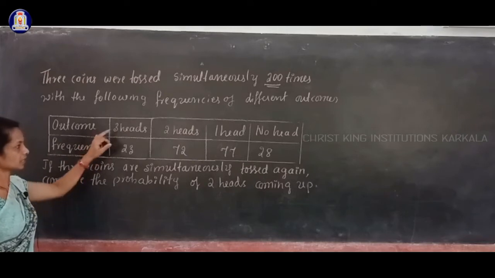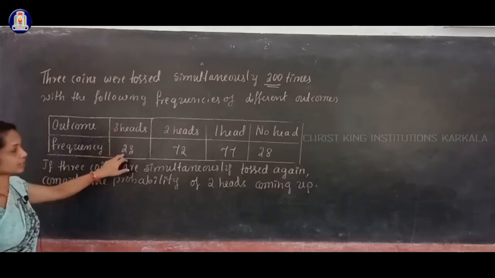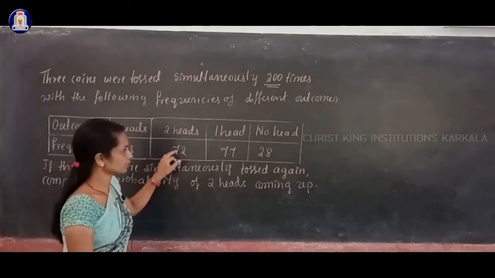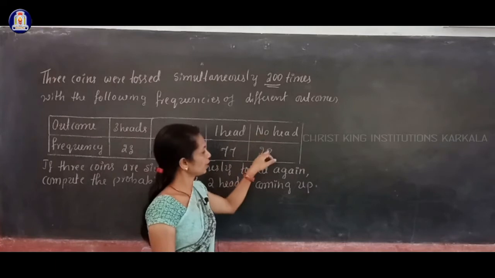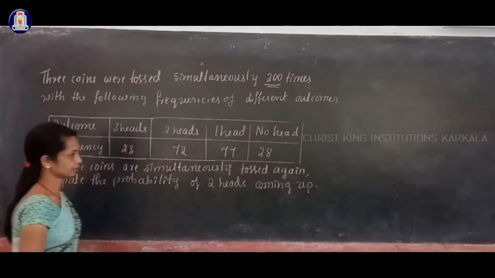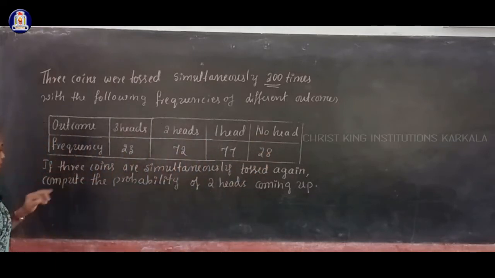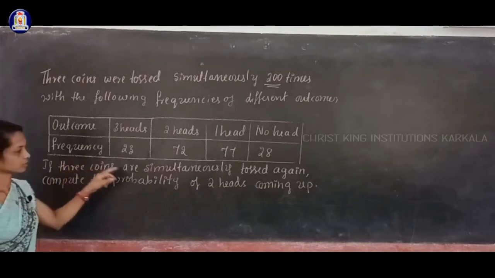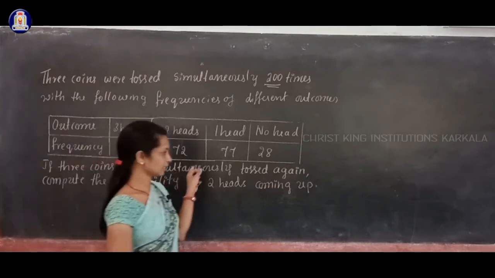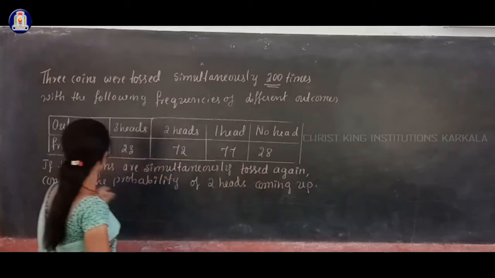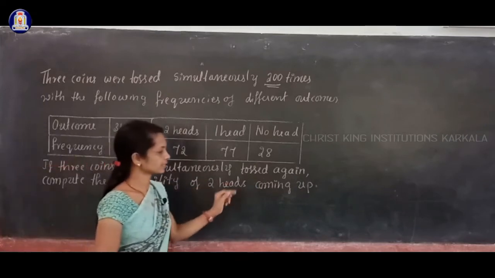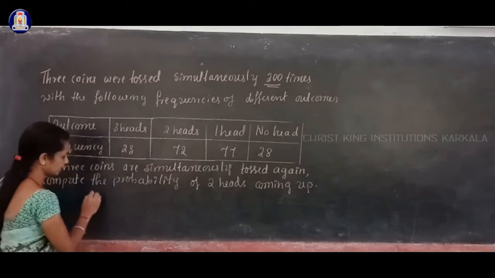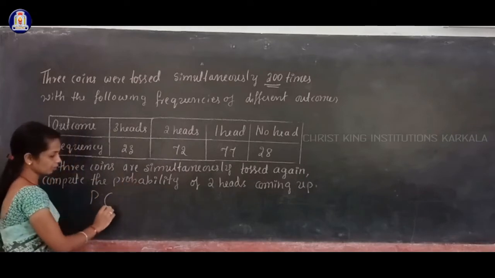Frequency means how many times: 3 heads comes 23 times, 2 heads comes 72 times, 1 head comes 77 times, and no head comes 28 times. You have to use this table. Suppose 3 coins are simultaneously tossed again, and you are asked to compute the probability of 2 heads coming up.